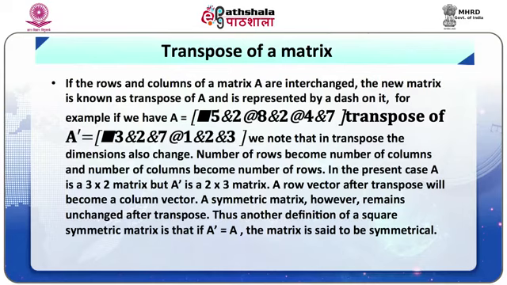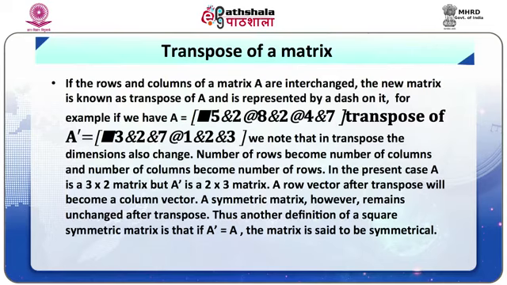Transpose of a matrix: if the rows and columns of a matrix A are interchanged, the new matrix is known as the transpose of A and is represented by a dash on it. For example, if we have A as given here, we note that in transpose the dimensions also change. The number of rows becomes the number of columns and the number of columns becomes the number of rows. In the present case, A is a 3 by 2 matrix, but A transpose is a 2 by 3 matrix.